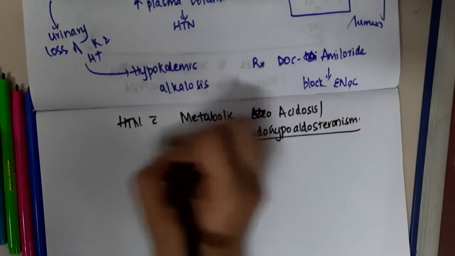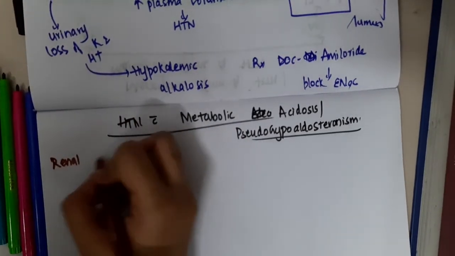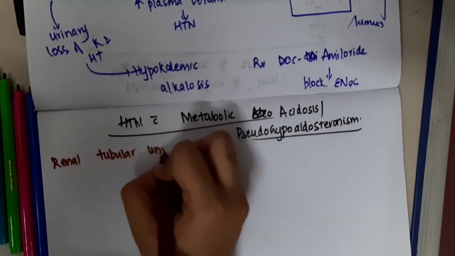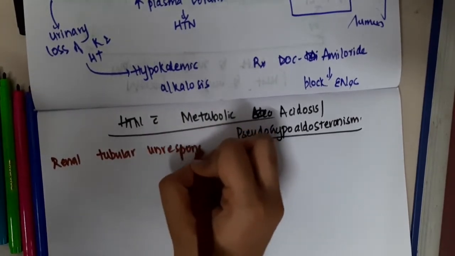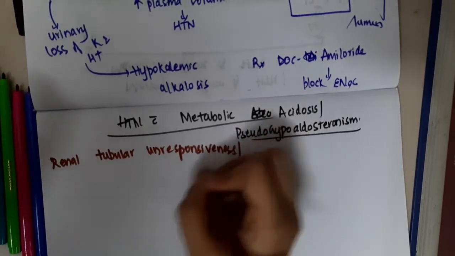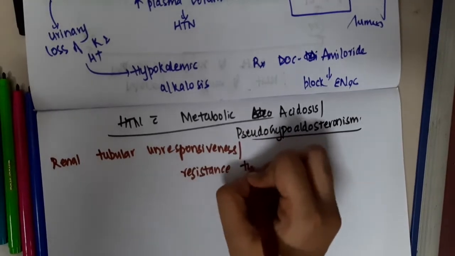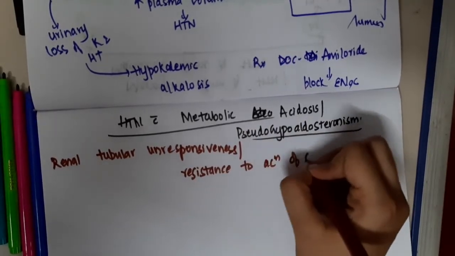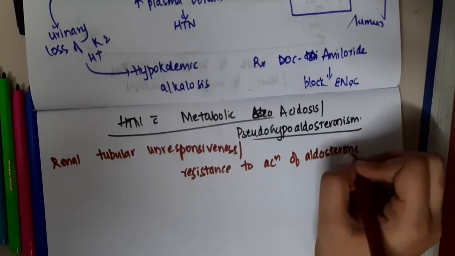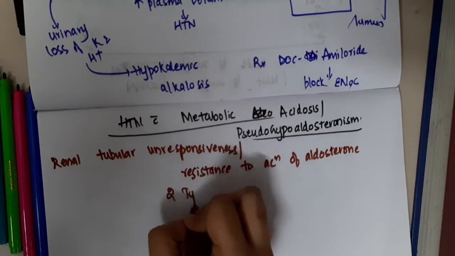So if you see this, first we have renal. Here this occurs due to renal tubular unresponsiveness to aldosterone. So here aldosterone is not functioning properly, or there is resistance seen to the action of aldosterone. It is again of two types.